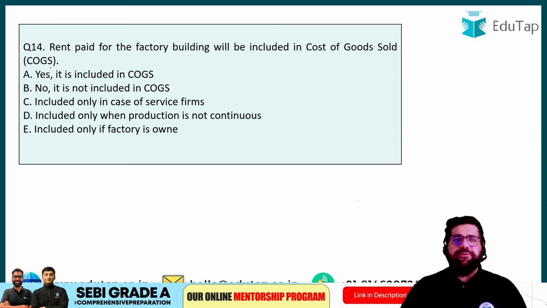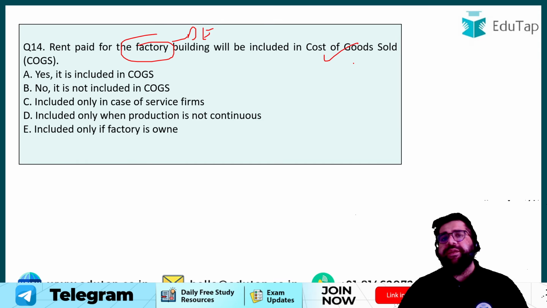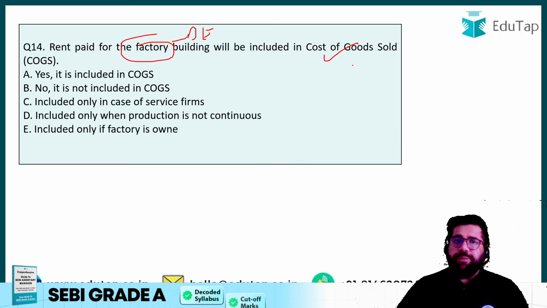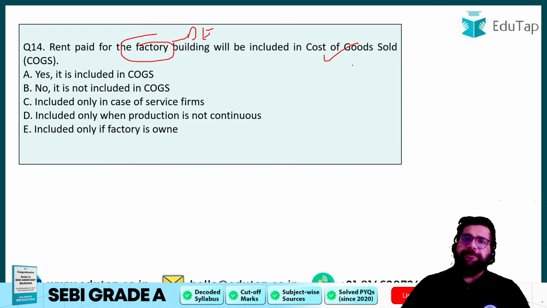Question number 14 now. Rent paid for the factory building will be included in COGS. Rent paid for factory, it is clearly given, right? So if you are paying rent for a factory, it will be included as a direct expense or a direct cost for you. So definitely it will be included in your cost of goods sold. And by the way, what is your cost of goods sold? Opening stock plus purchases plus your direct expenses minus your closing stock, right?